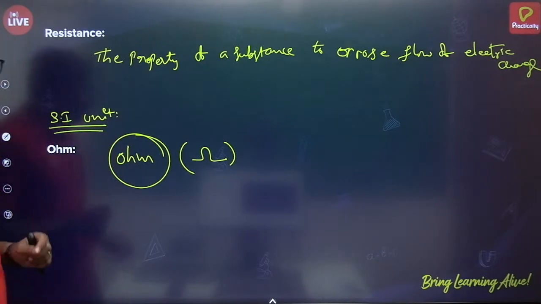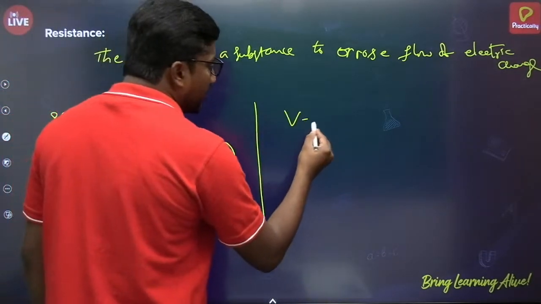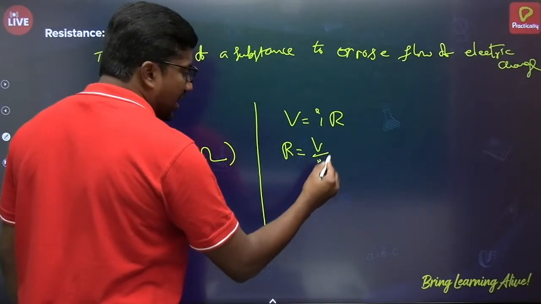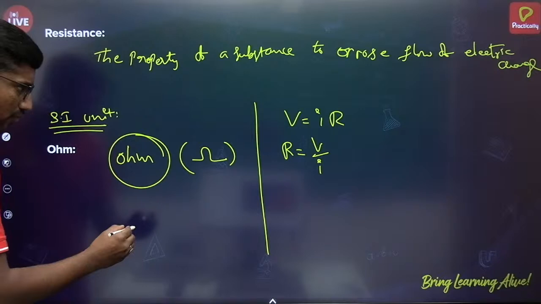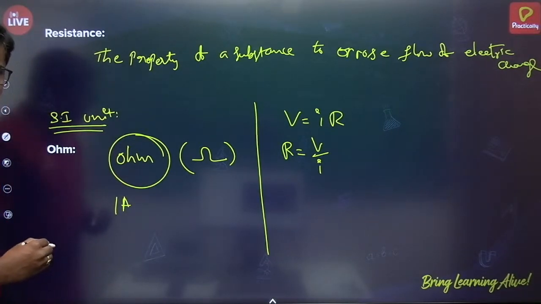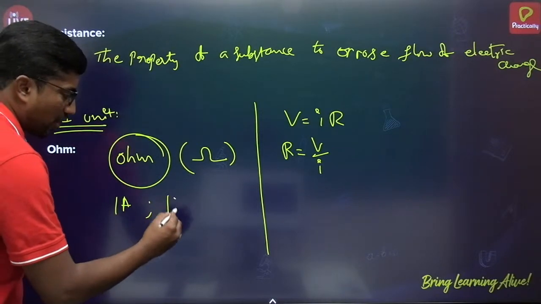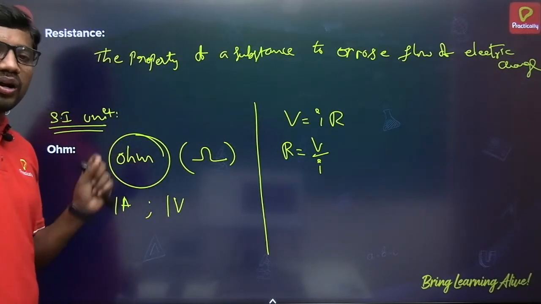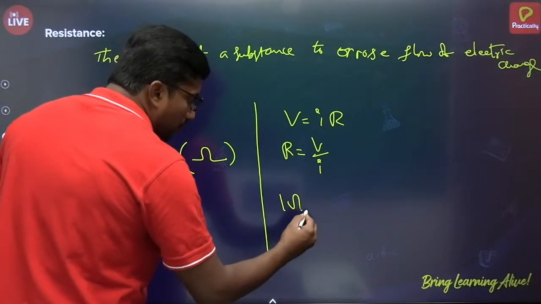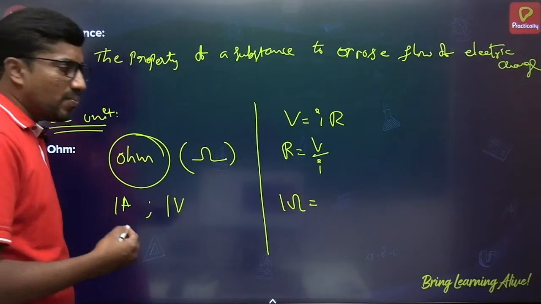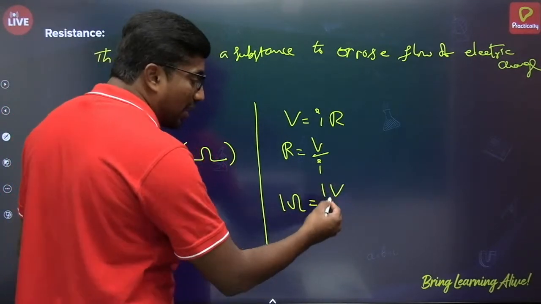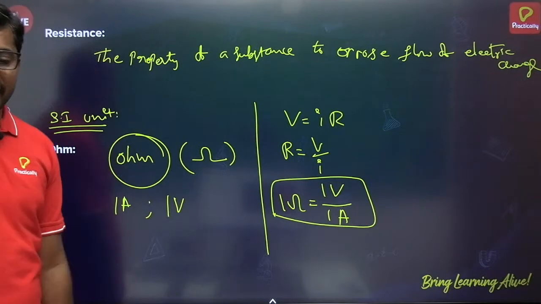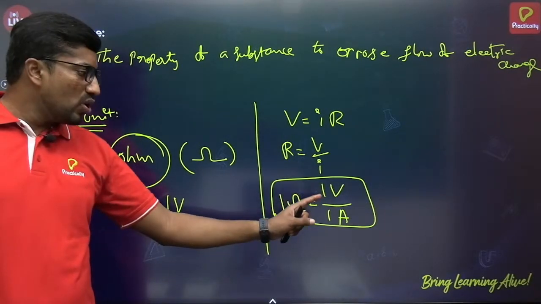How can we define ohm? From Ohm's law, we know that V equals IR. So resistance R equals V by I. If 1 ampere current flows through a conductor when a potential difference of 1 volt is applied across two points of the conductor, then the resistance of the conductor is said to be 1 ohm. So 1 ohm equals 1 volt by 1 ampere.